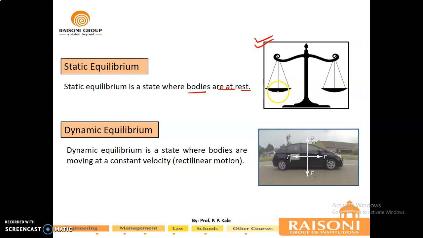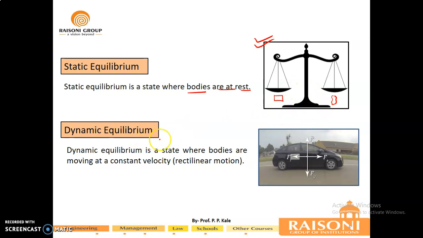For example, you always buy some stuff from the market that is regularly used in our kitchen. They use a conventional weighing balance, in which in the first pot they will put weight, and in the second one will be your material. They will balance it and give it to you. This is the static condition where the entire body is at rest.